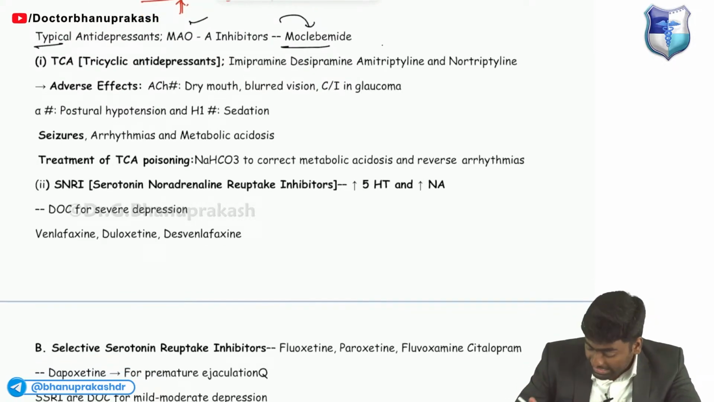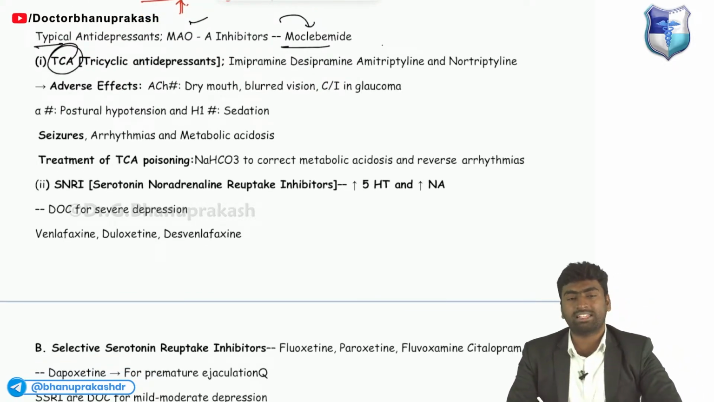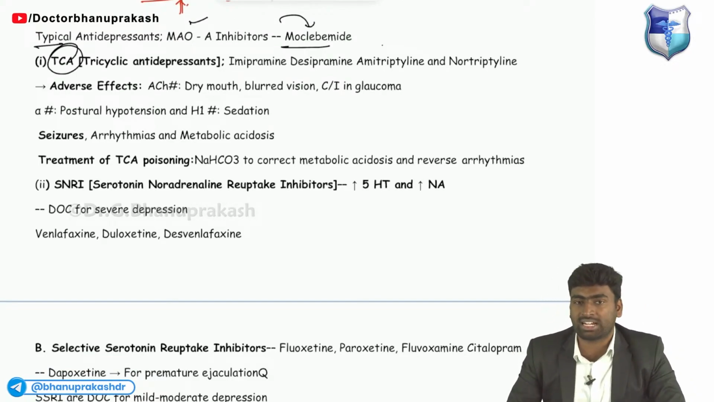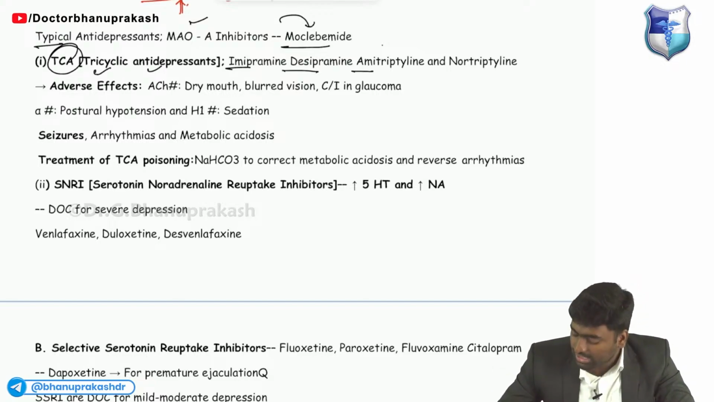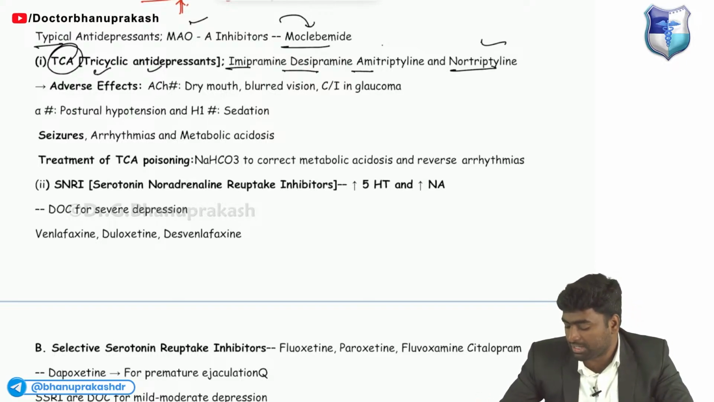MAO inhibitor, which is moclobemide. बस इतना याद रखो. Next one, we used to use before the TCA, but we are reducing its use because of its side effects. TCA matlab tricyclic antidepressants. It will act on these three receptors. And it includes imipramine, desipramine, amitriptyline, and nortriptyline. Imi, desi, ami, and nortriptyline.